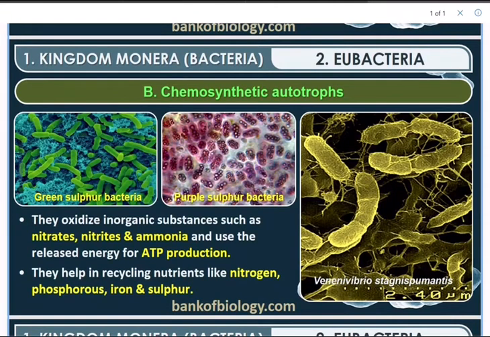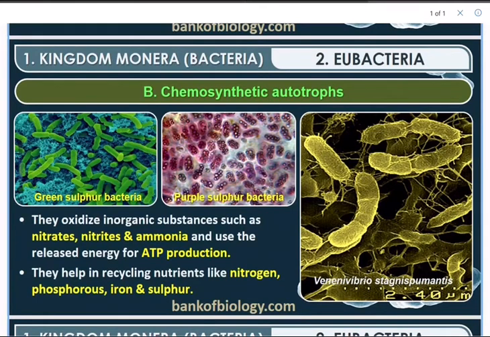And continuing, the second type under eubacteria: chemosynthetic autotrophs. So you can see green sulfur bacteria, purple sulfur bacteria, and a perfect example is Nitrosomonas and Nitrobacter. They oxidize inorganic substances such as nitrates, nitrites and ammonia and use the energy that is released for ATP production.